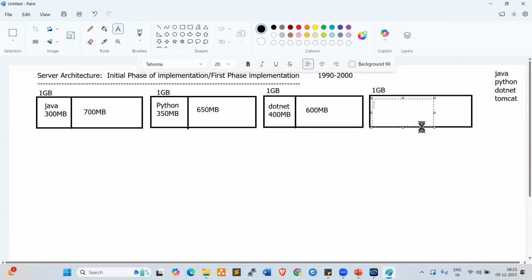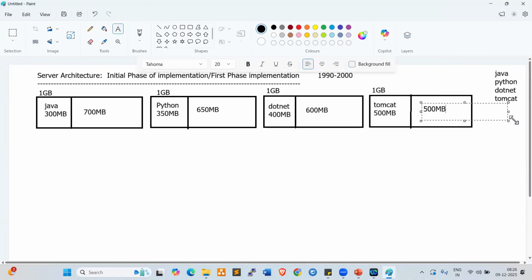Next one, Tomcat. Tomcat is the web server. Tomcat occupied 500 MB, for example, so the remaining space, 500 MB, will be wasted, right? So like this, every project team used to configure a separate server for each application, right?